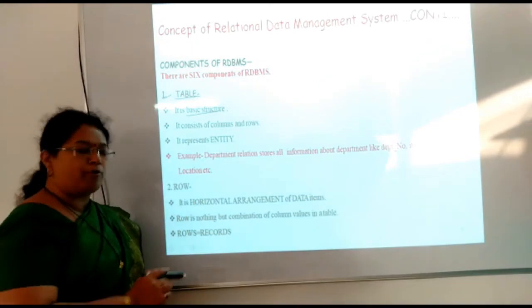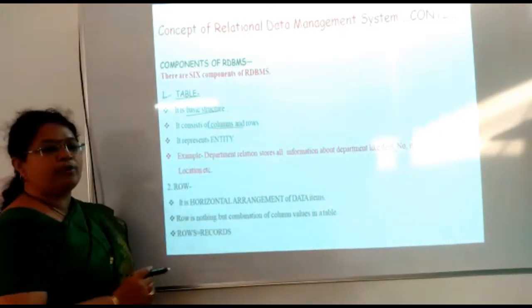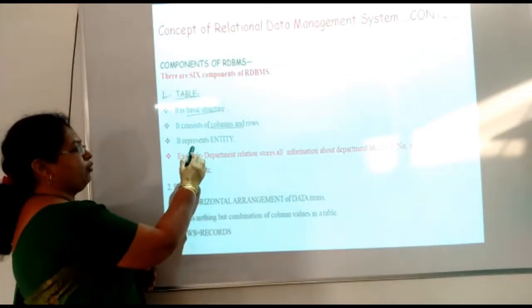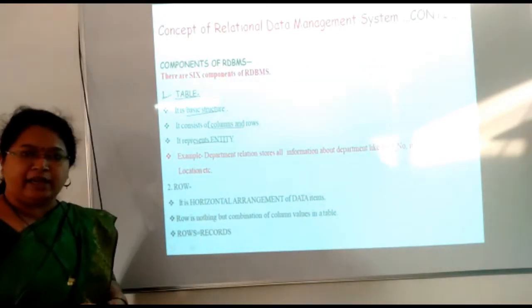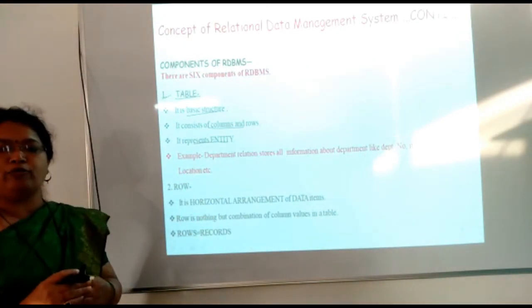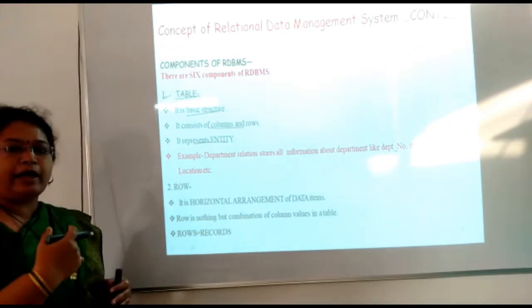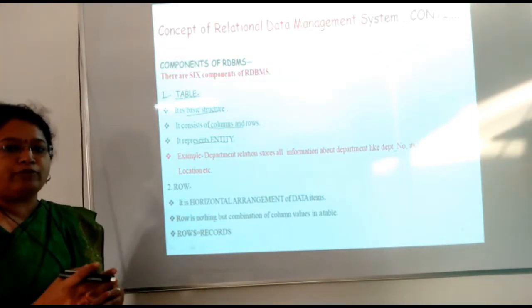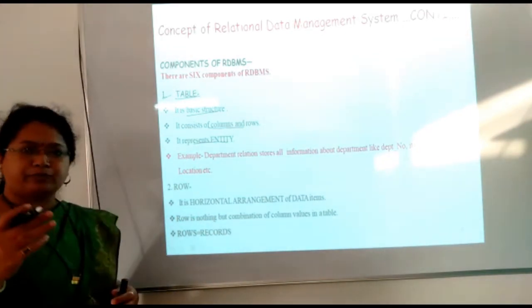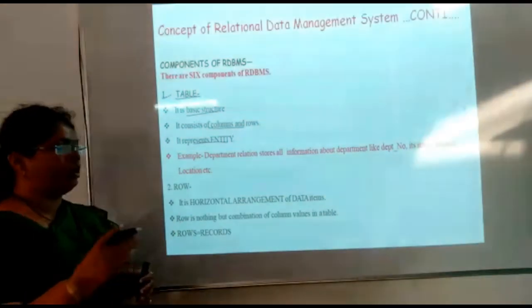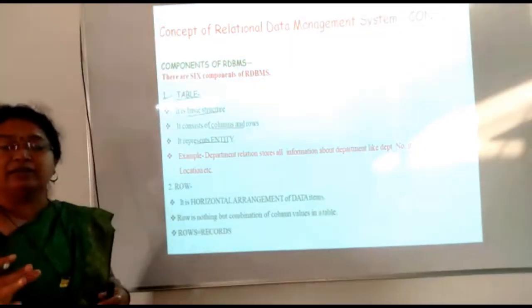It consists of a combination of rows and columns, and it represents an entity. Entity means the properties of that data that explain the behavior of that particular entity or thing.